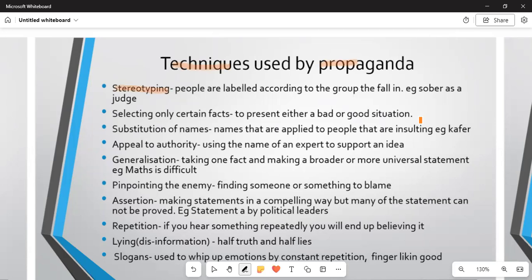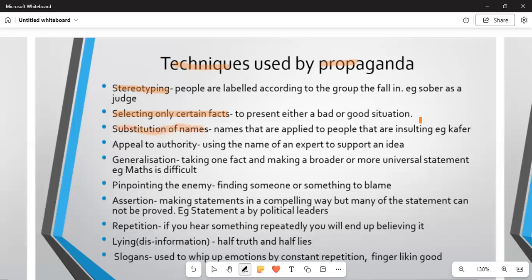An example, sober as a judge. So that person, you are to see that he does not drink alcohol at all. Number two, we've got selecting only certain facts. So this technique says that you select only certain facts for a bad situation. And number three, we've got substitution of names.